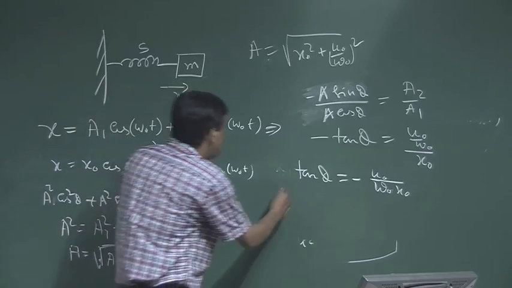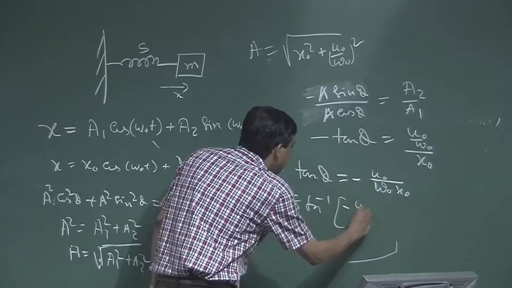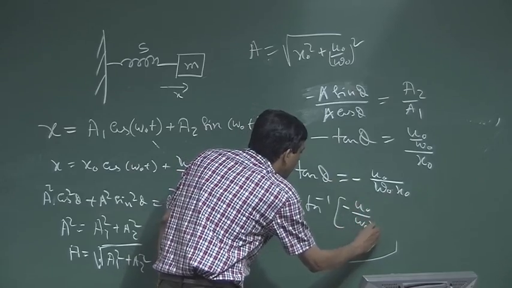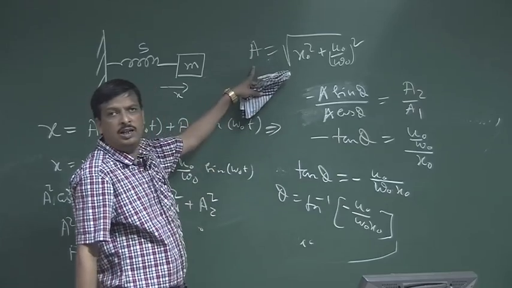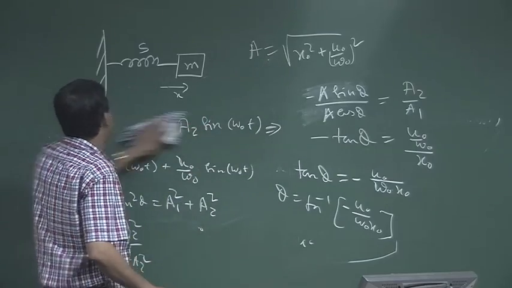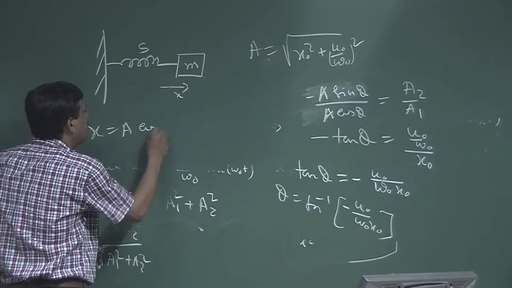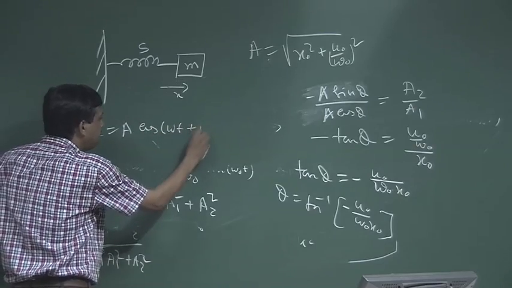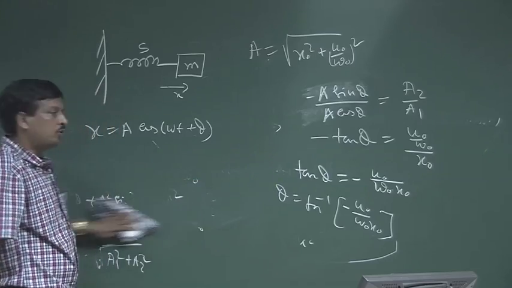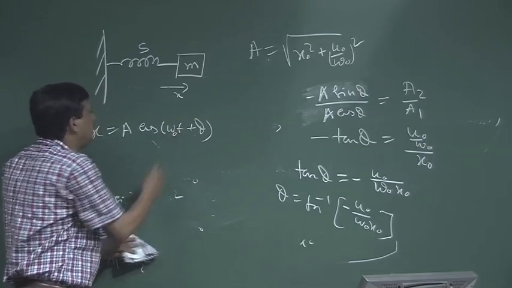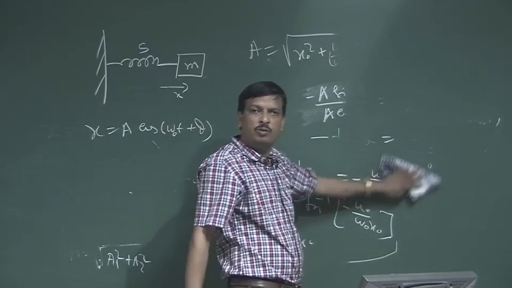Okay. Now, what is phi? Tan inverse of minus u0 by omega 0 x0. So I know the phi value, I know the A value. I can write x is nothing but A cos of omega 0 t plus phi. So omega 0 is the natural angular frequency of that motion.